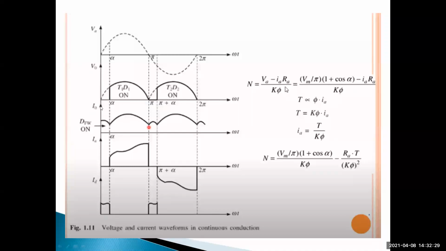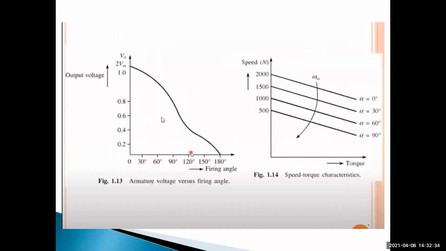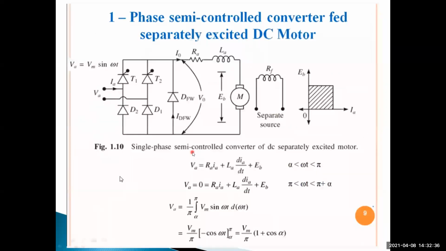The total time period is pi, and alpha to pi is conducting. So integrating, 1 by pi times the integral from alpha to pi of Vm sin omega t d omega t, we get the relation for VA, the supply voltage, that is the armature voltage across the DC machine. VA is equal to Vm by pi into 1 plus cos alpha.